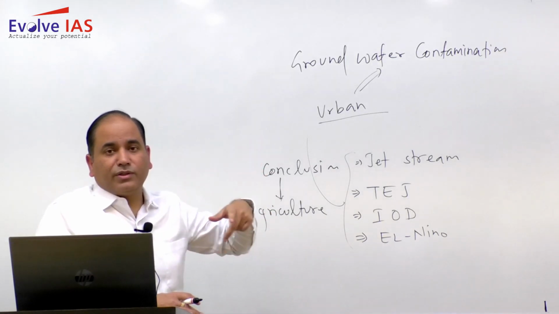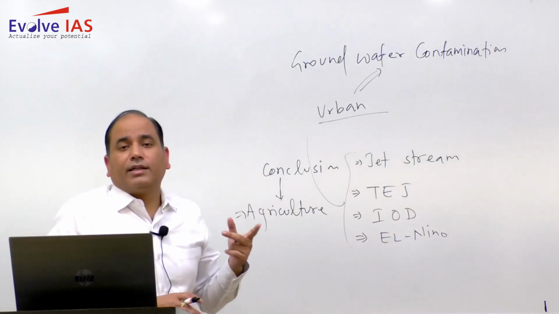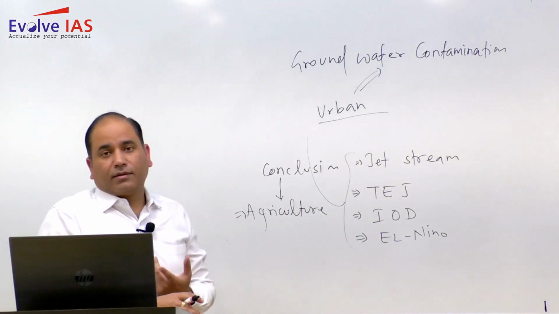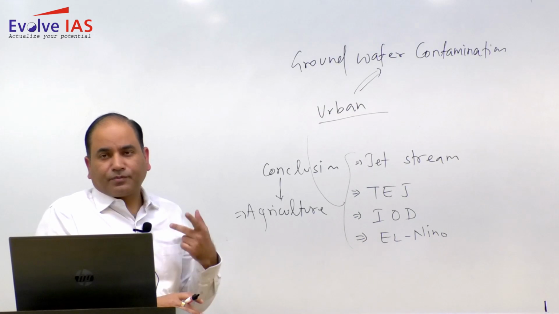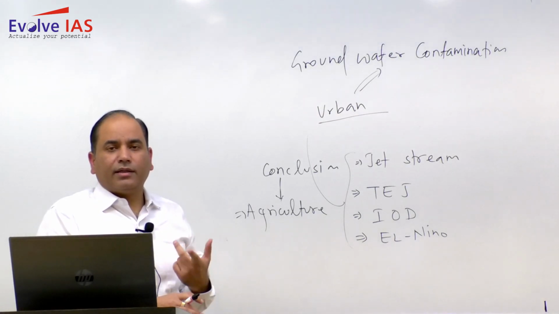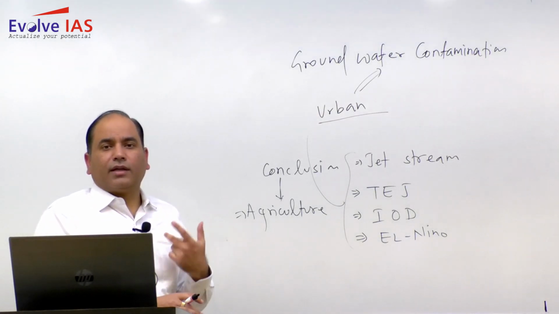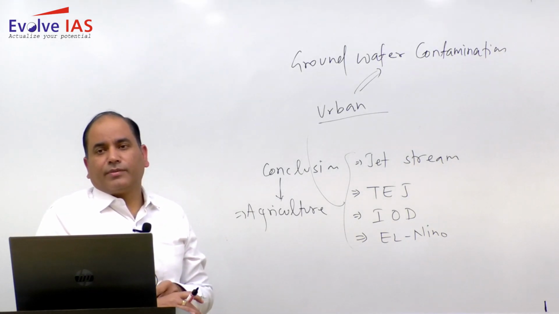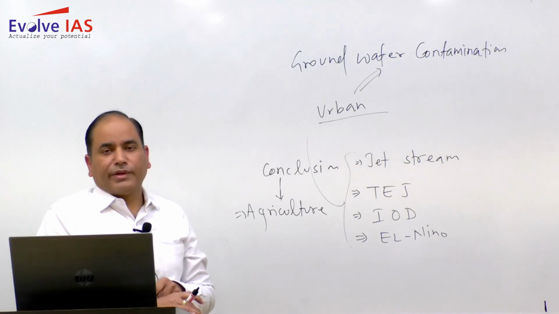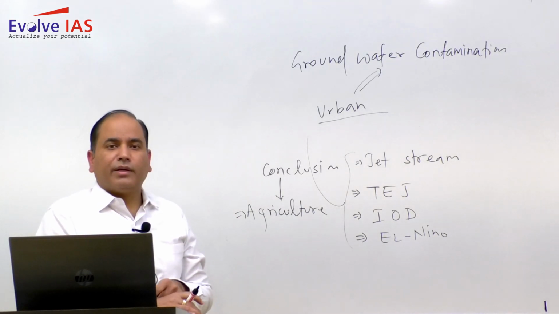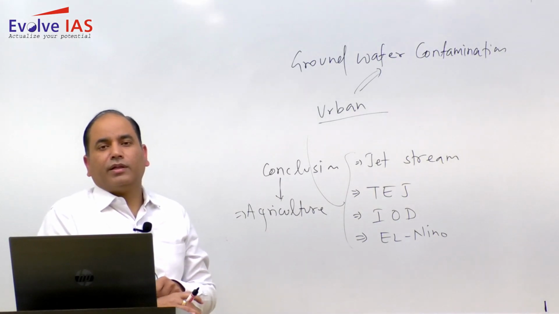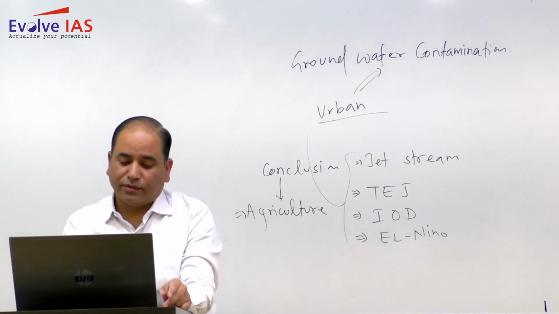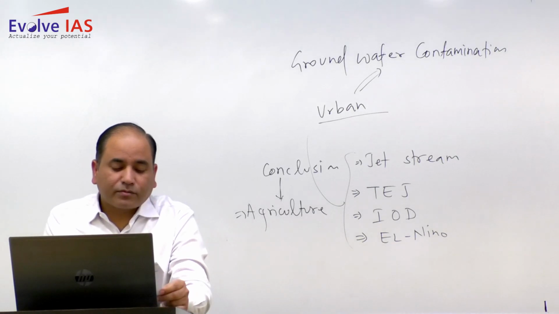That is how you need to write, and then you need to relate it with some of the health problems, like the children are almost getting affected by cholera, diarrhea, then you will have fever, typhoid. So all these are one of the biggest challenges, and specifically the poor people in the urban area, the people living in the slum area, they are more prone to the effect of the groundwater contamination. So this is how you need to approach this question.